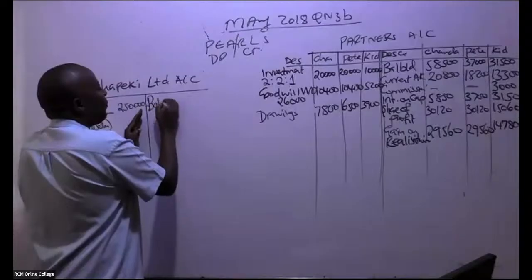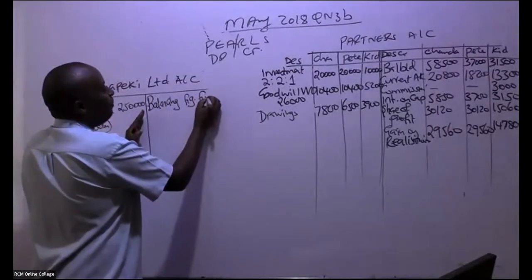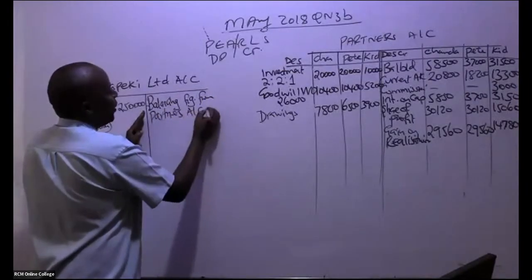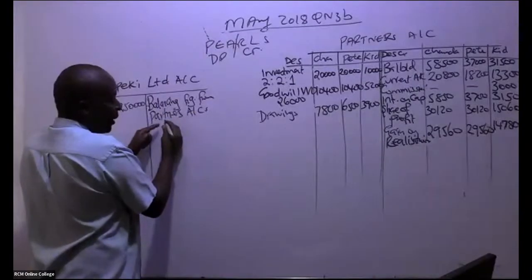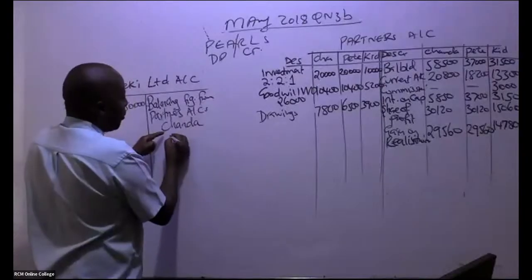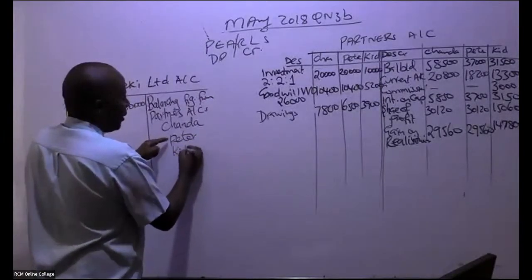Balancing figures from partners' accounts. From partners' accounts, you write each partner here. So we have Chanda, we have Pete, we have in this case here Kidole.